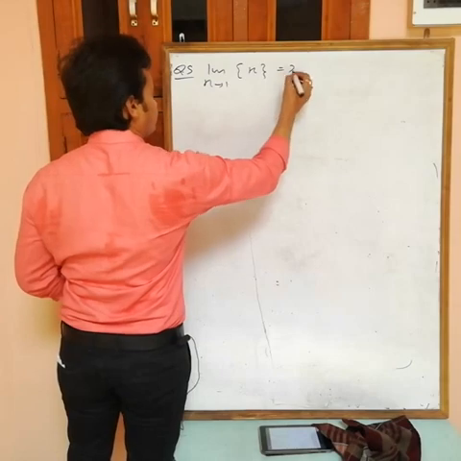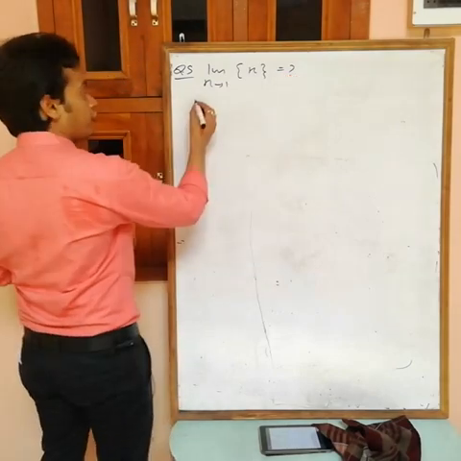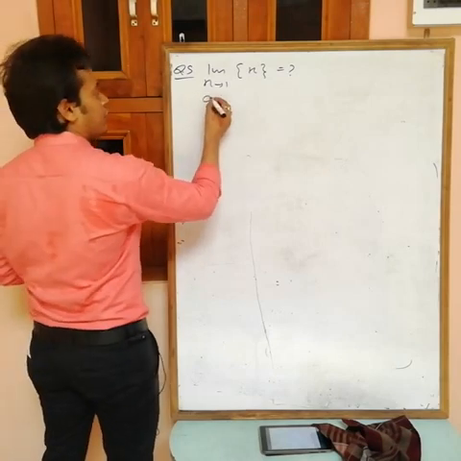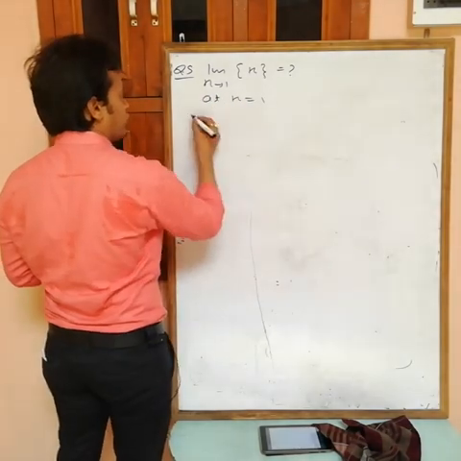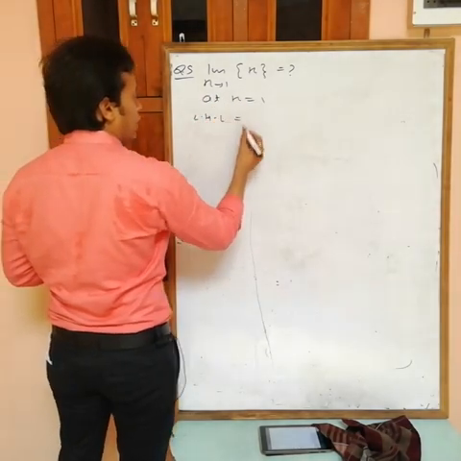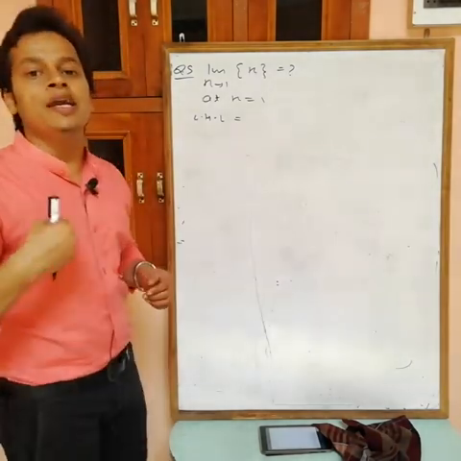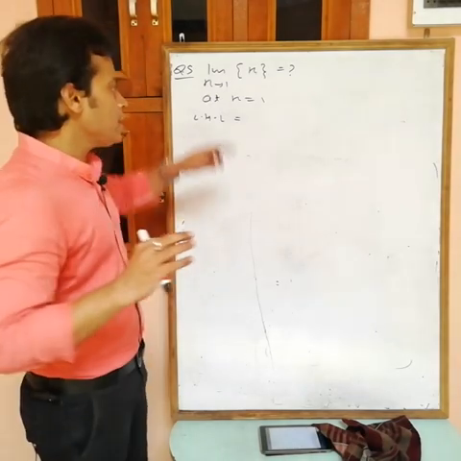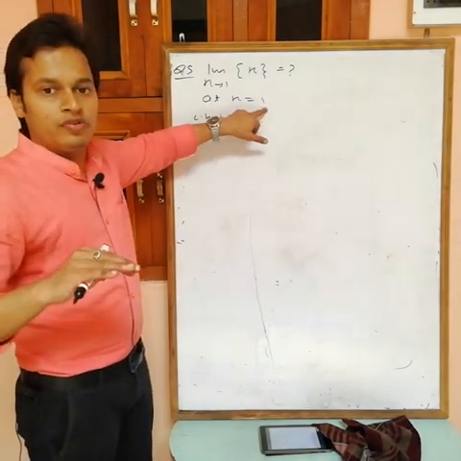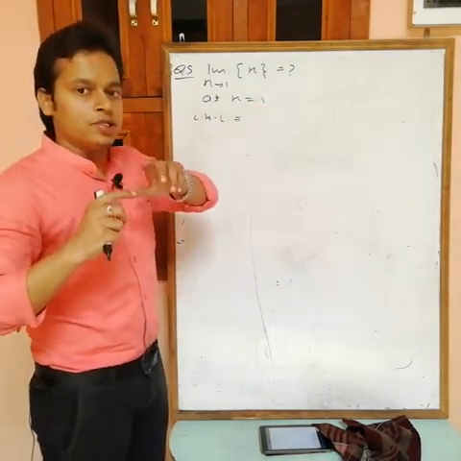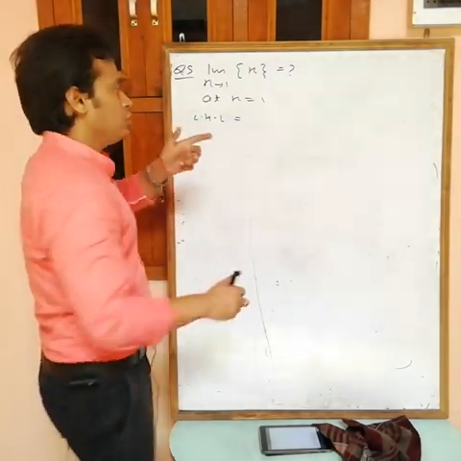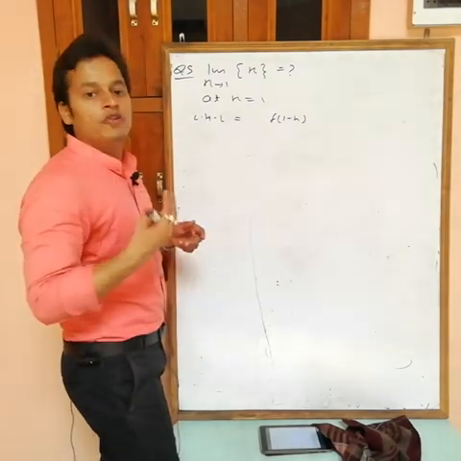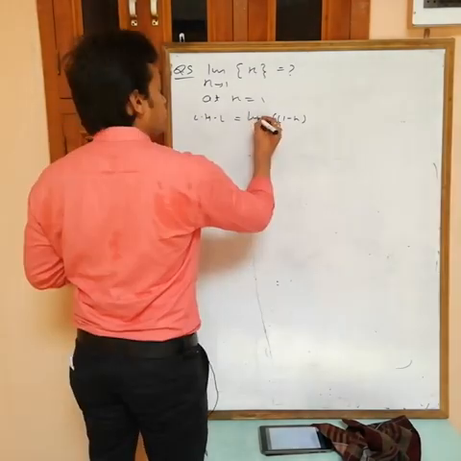So again find LHL and RHL, because the graph is not given now, so we have to find at x equals to 1. LHL is the value of the function at a minus h. It means replace x with a minus h. A is 1, so I have to replace with 1 minus h. So f of 1 minus h, limit h tending to 0.